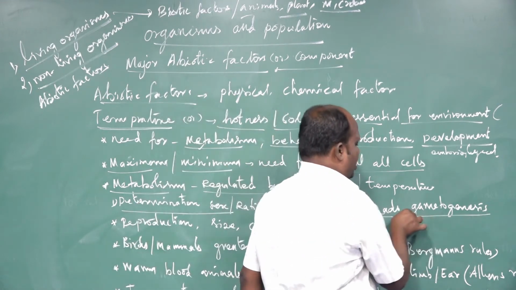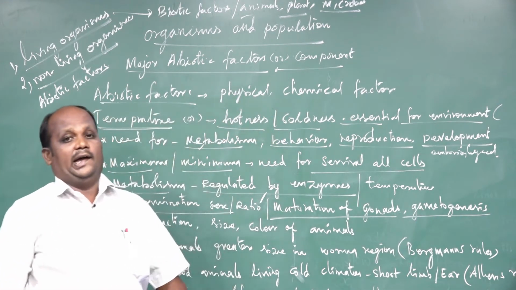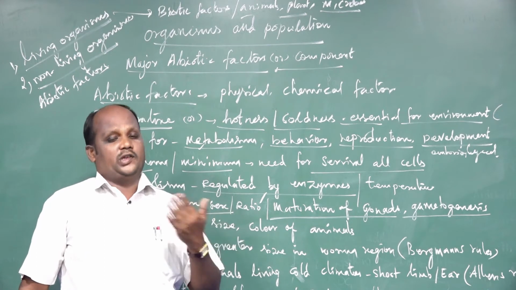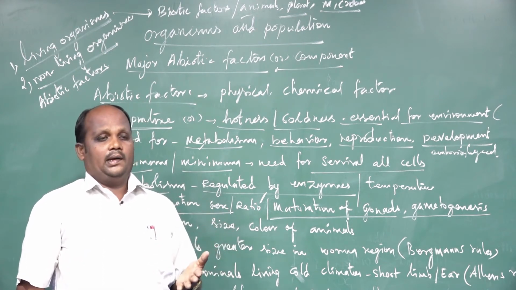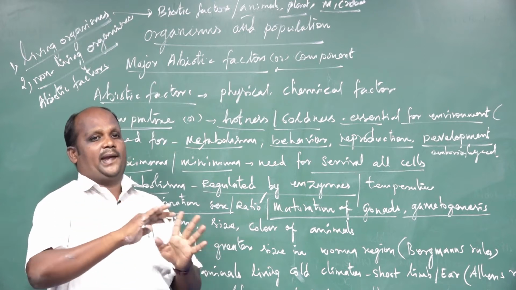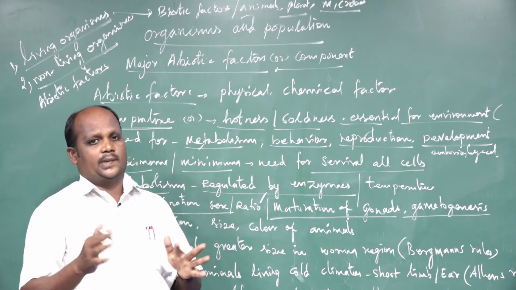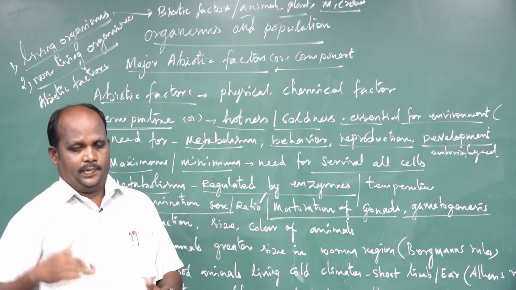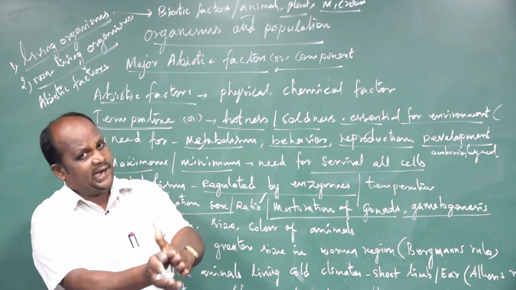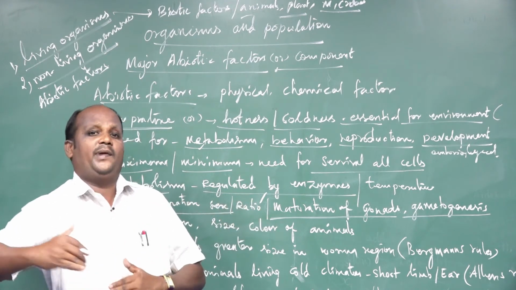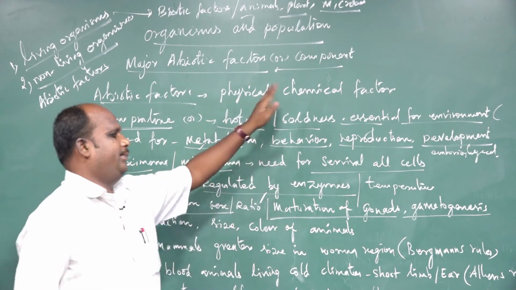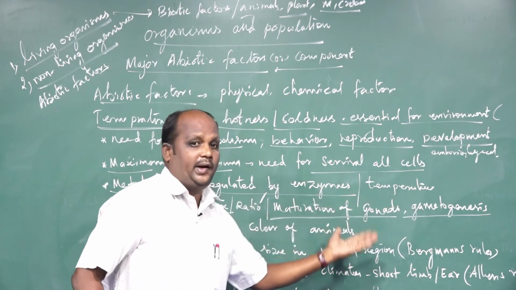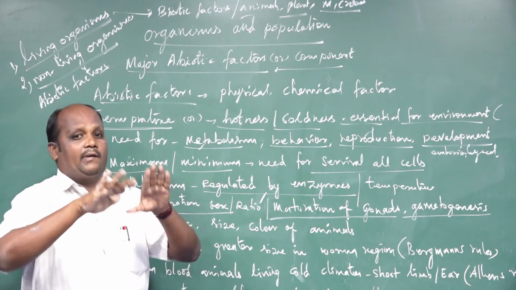Next one, gametogenesis. What is gametogenesis? Development of gametes is called gametogenesis. From the matured male and female, in plants and animals both, sexual behavior animals and plants are there, and after maturing they produce the gametes, and those gametes are further developed. Each male and female gamete's developing process, in both plants and animals, is totally dependent on the temperature. So the maturation of gonads and the gametogenesis process are both dependent on the availability of temperature from the ecosystem.